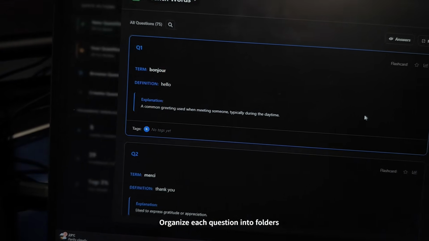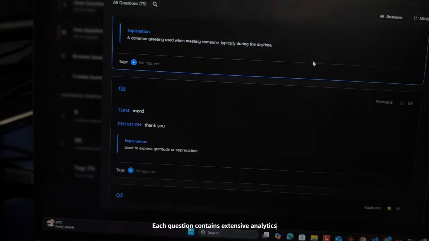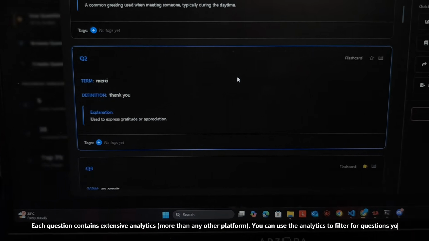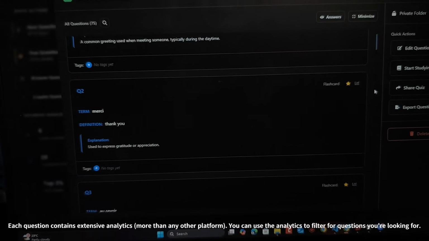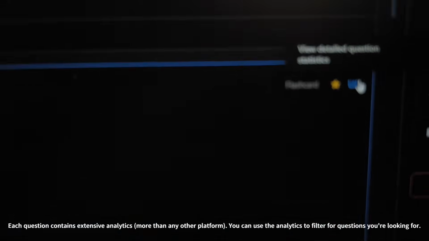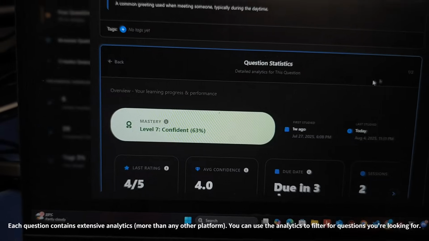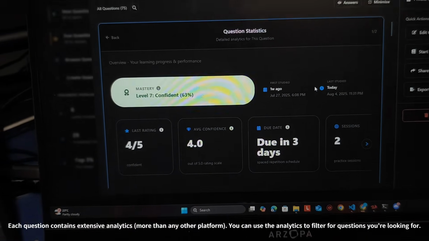And from my studying, each question also stores very rich study data that you can use to see the question stats. So you see this little button beside the star button, which is this little detailed question statistics button. So if I press that, I'll see all the statistics with regards to the question.